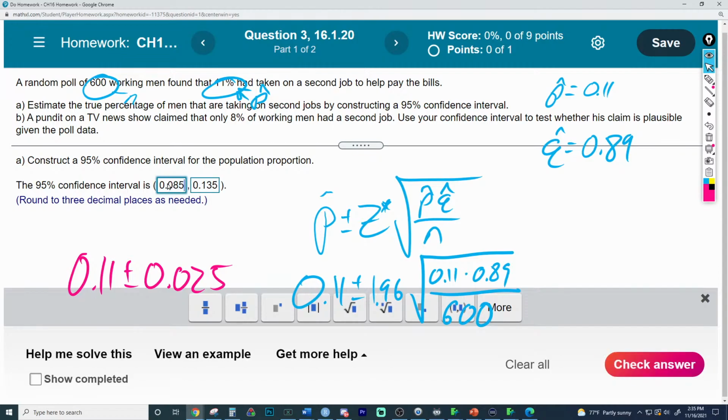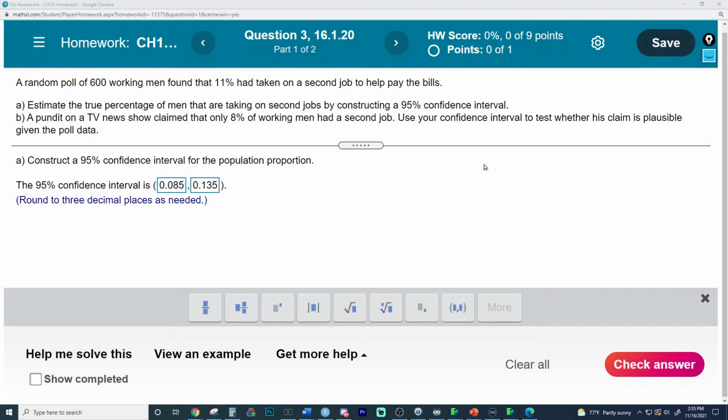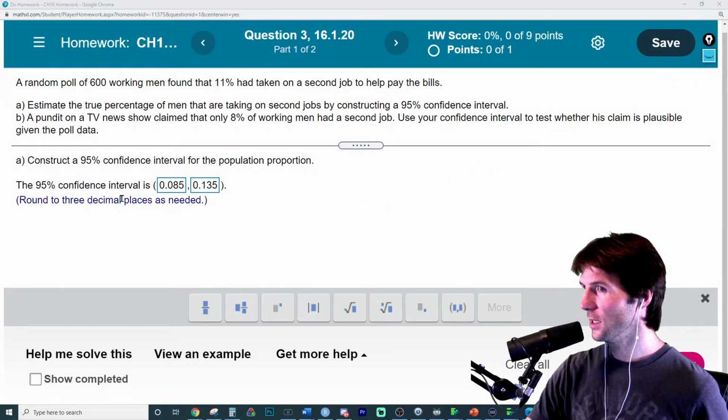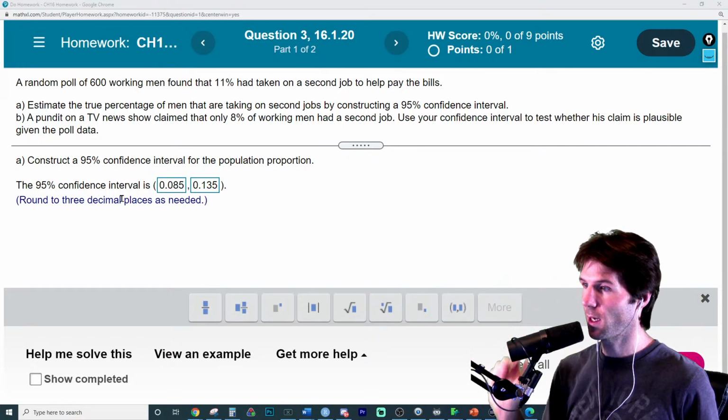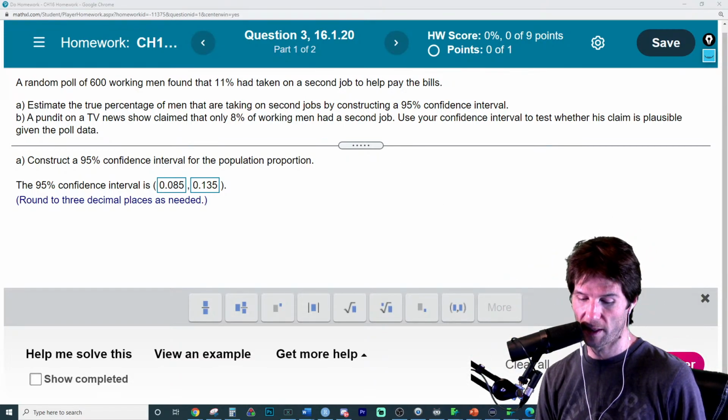So I am 95% confident the true proportion of these working men who have a second job to help pay bills is contained in the interval 8.5% to 13.5%. I'm 95% confident with this estimate of where the truth might be contained.